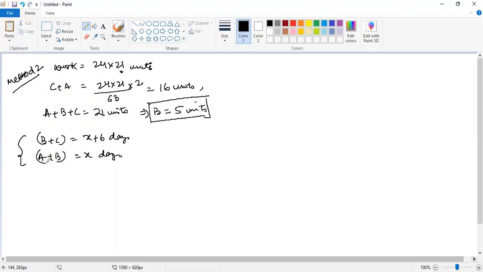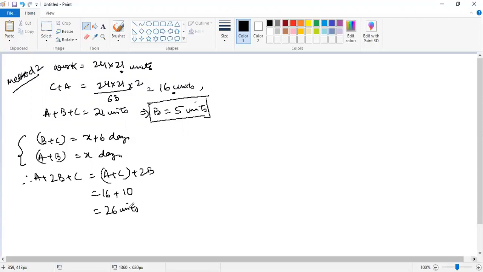So this is coming out to be A plus 2B plus 2C, which I can write as A plus C plus 2B. We already know A plus C is doing 16 units and 2B is basically equal to 10. So total 26 units आ गया मेरा. So A plus 2B plus C is doing 26 units.